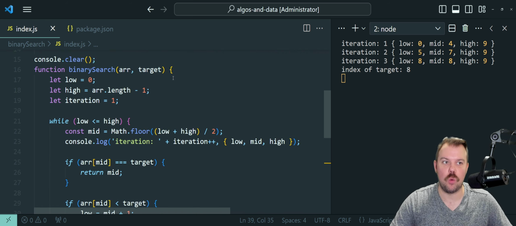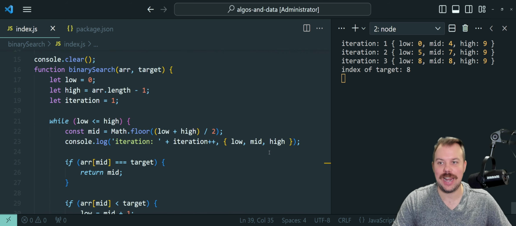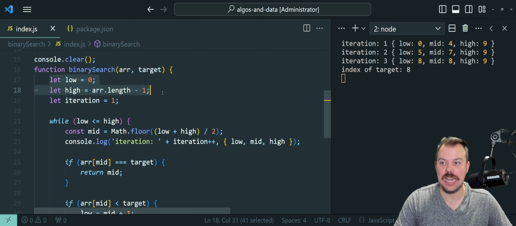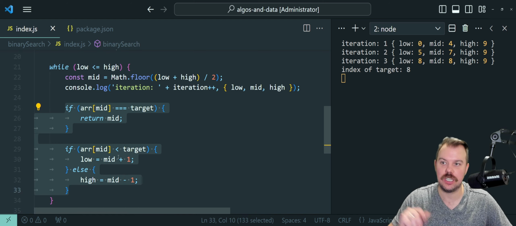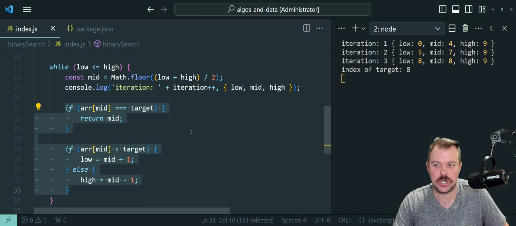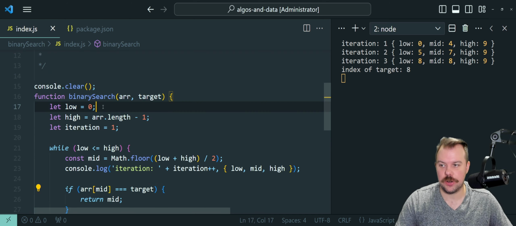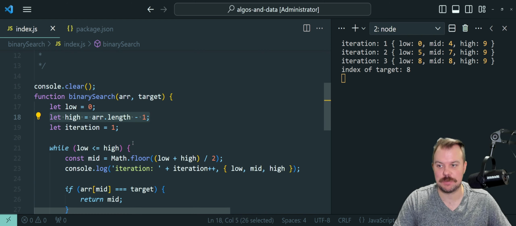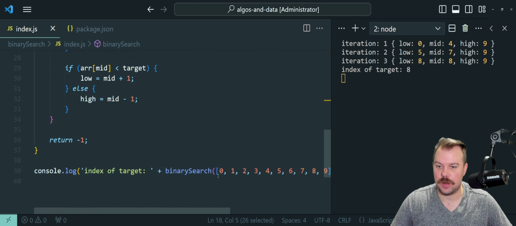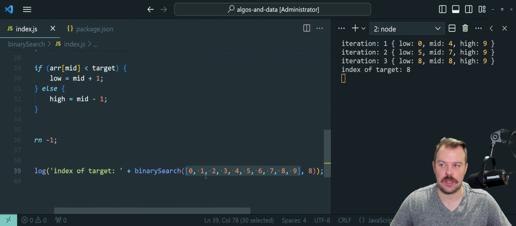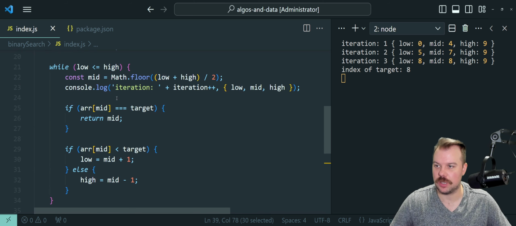On iteration 1, we have a low of 0 and a high of 9. Those are our initialized values before any logic is fired. So the iteration 1, or initialization iteration, is a low of 0, the beginning of the array, and a high of 9, that's the last index position, that corresponds with our input array. I'm going to take our input array up here and add it as a comment, basically, right? So we can visualize how this works.